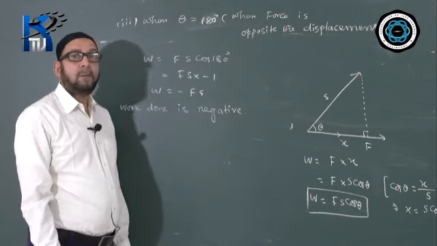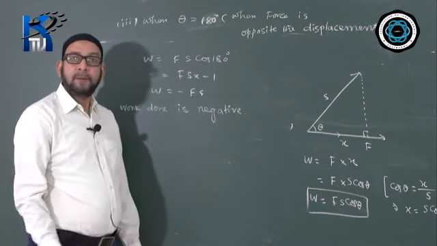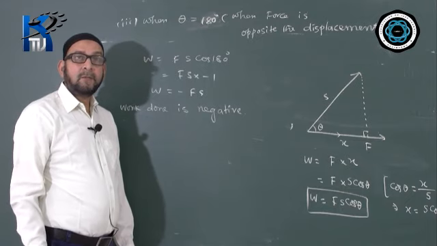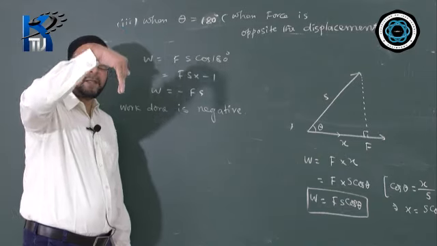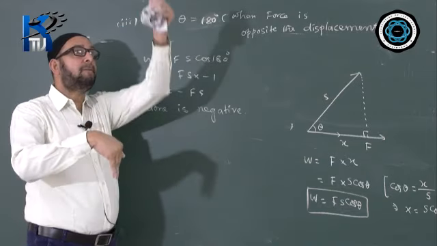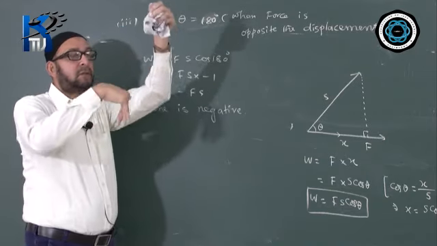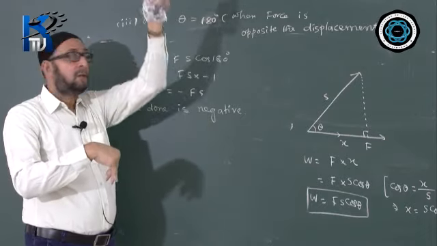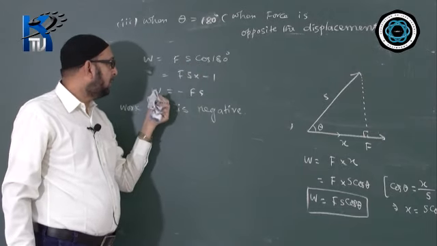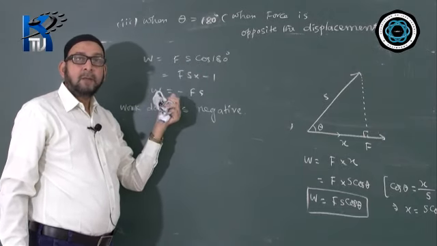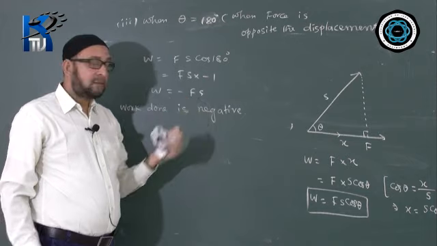Another example, a body is thrown vertically up. So what is the work done by the force of gravity on it? Force of gravity always acts in the downward direction, whereas the body is moving upwards. The motion and the force are in exactly opposite direction. So work done will be negative, because that time the angle becomes 180 degree and the work will be negative.